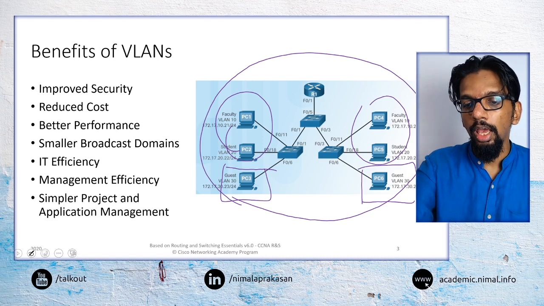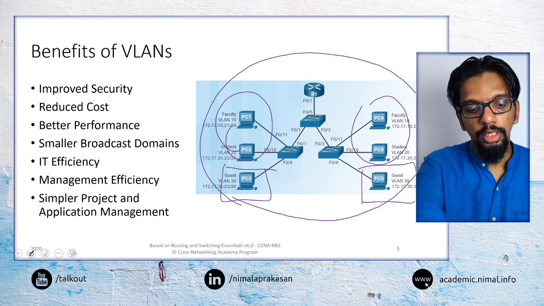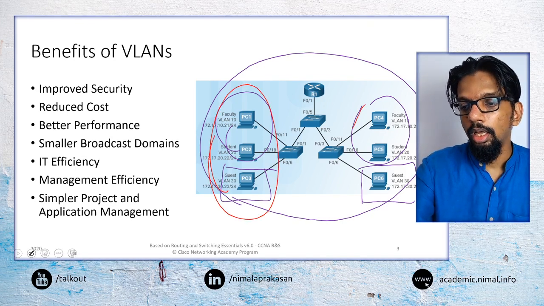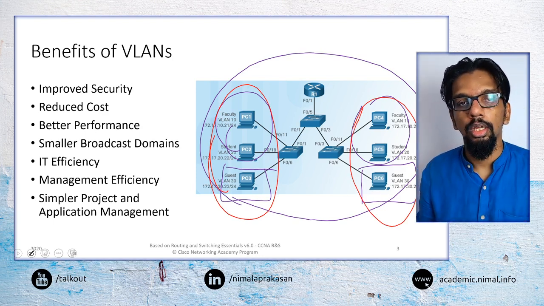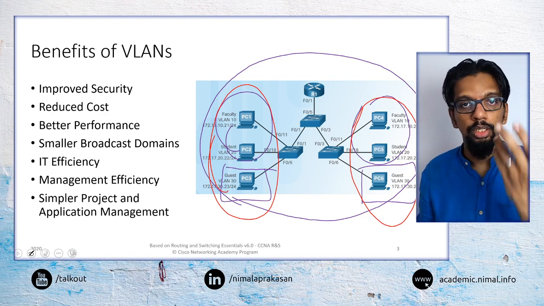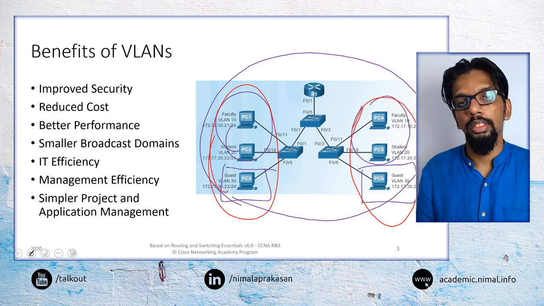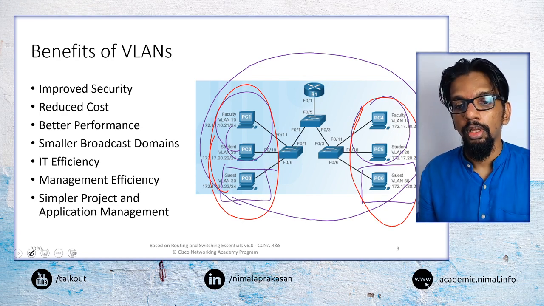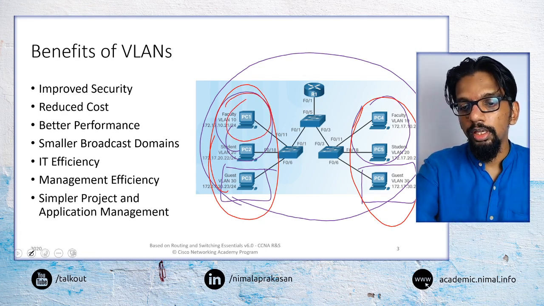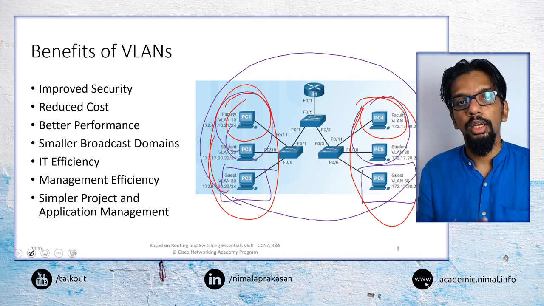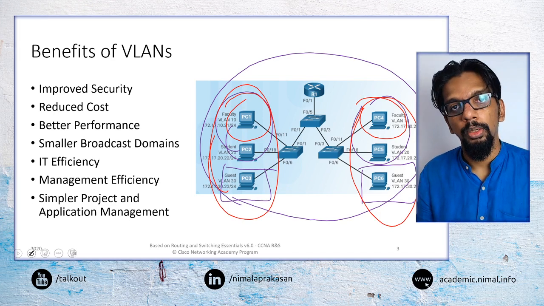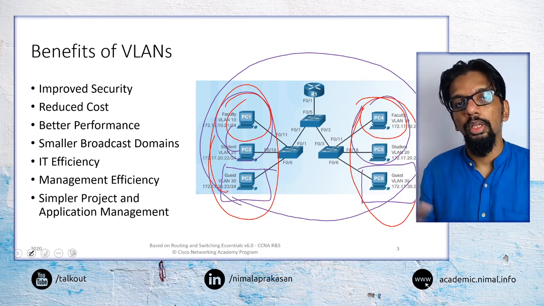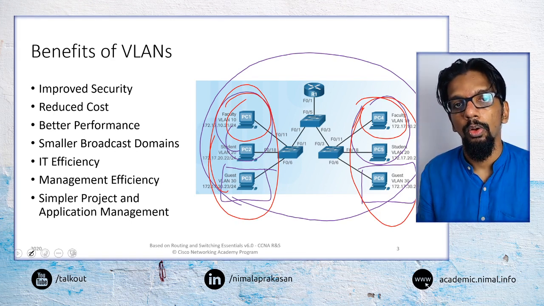Say we have 6 devices in total. If we send out a broadcast packet, it needs to go to all the other 5 devices. Whereas if we have VLANs and only 2 of the devices belong to a particular VLAN, now only those 2 are in a broadcast domain. So the broadcast domain becomes smaller, and the amount of information going across also becomes smaller.